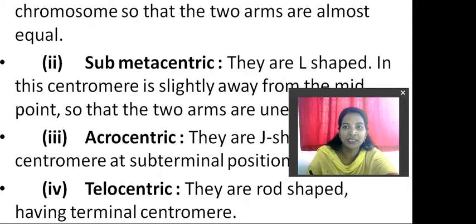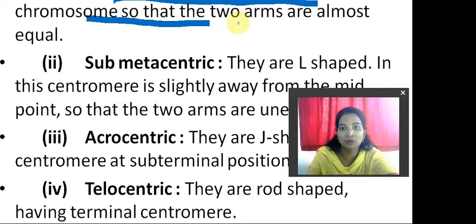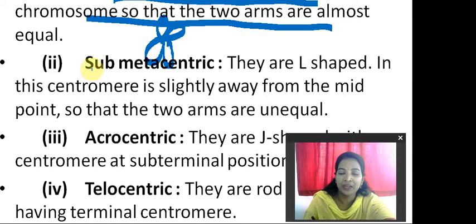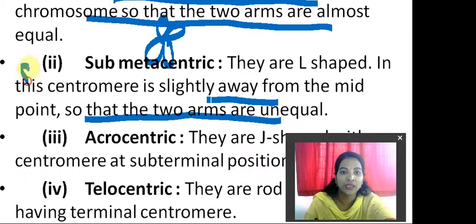What is metacentric? As you see, they are V-shaped and they have the centromere in the middle of the chromosome, so that the 2 arms are almost equal. What is submetacentric? They are L-shaped, and in this the centromere is slightly away from the midpoint, so that the 2 arms are unequal. As you see, one is the P arm as well as the Q arm.